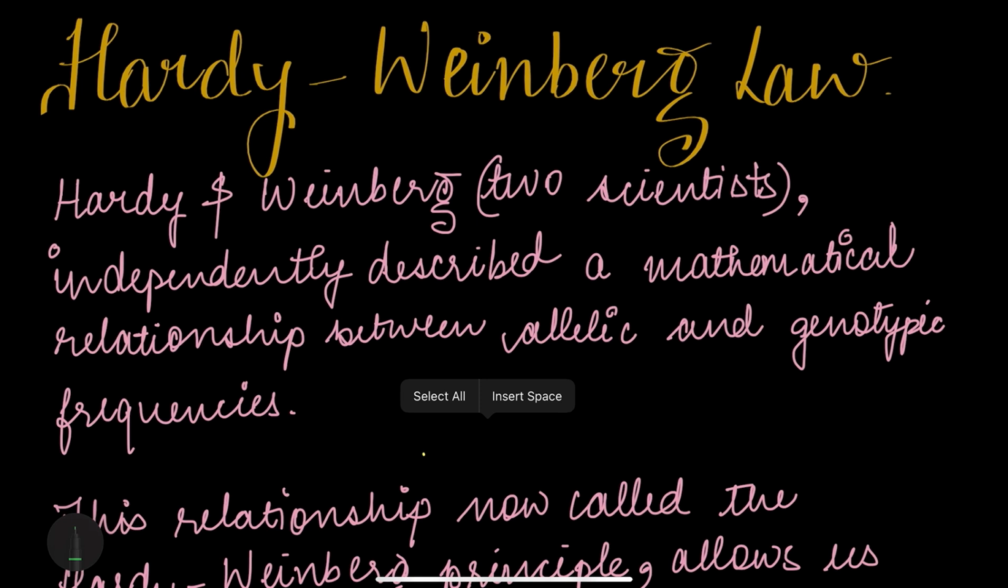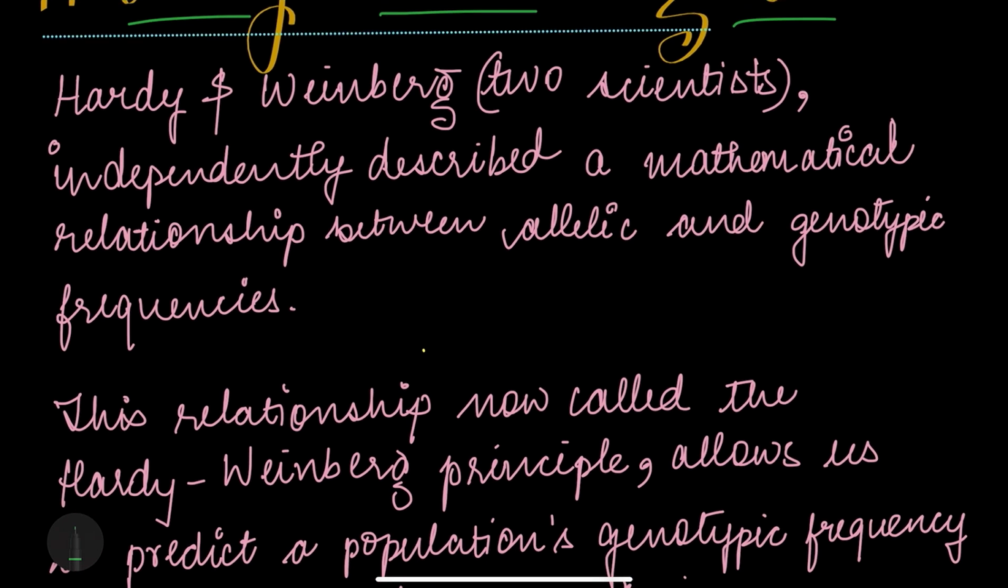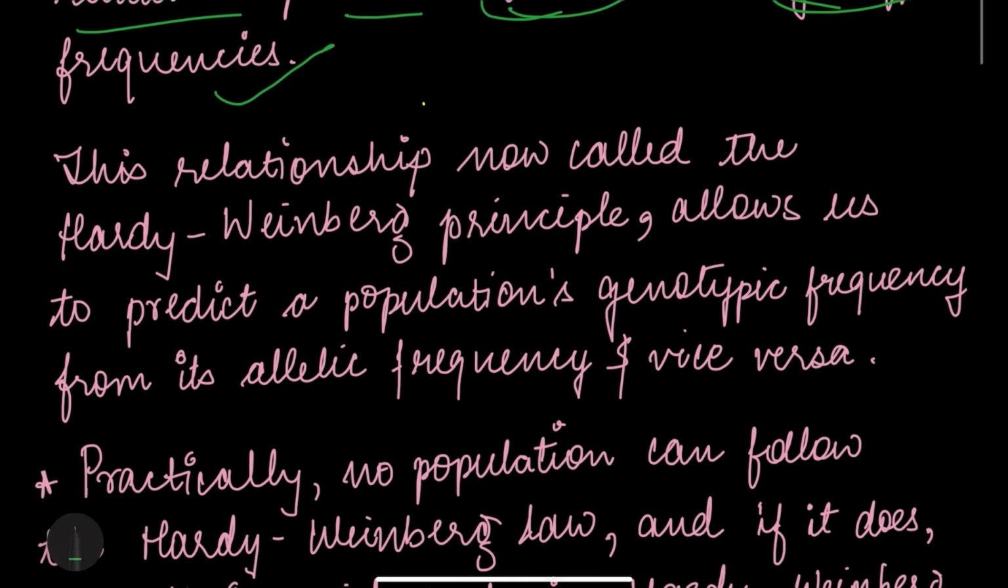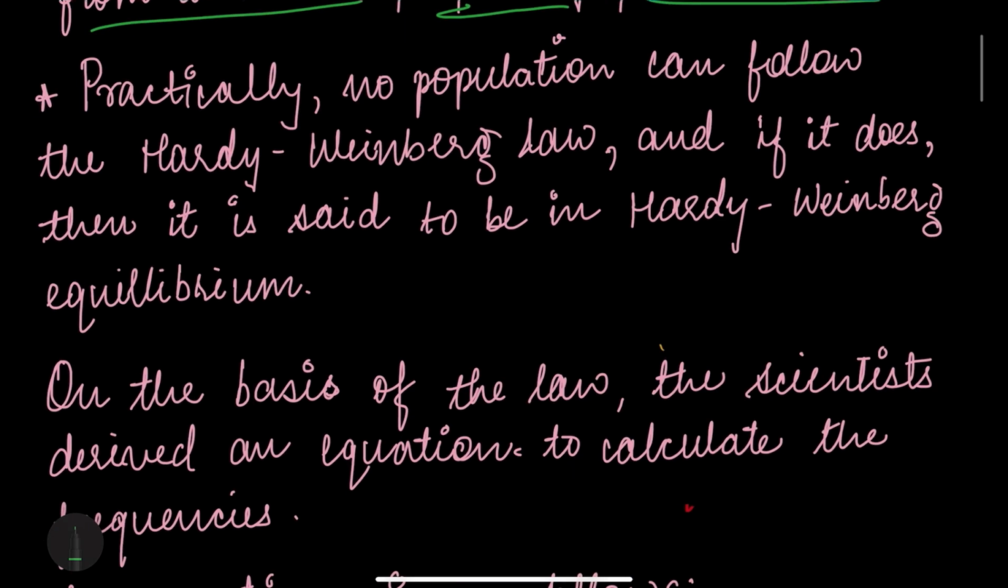Today we are going to discuss another important topic from genetics, that is Hardy-Weinberg law. Hardy and Weinberg are the names of the two scientists who independently described a mathematical relationship between allelic and genotypic frequencies. This relationship, now called the Hardy-Weinberg principle, allows us to predict the population's genotypic frequency from its allelic frequency and vice versa.